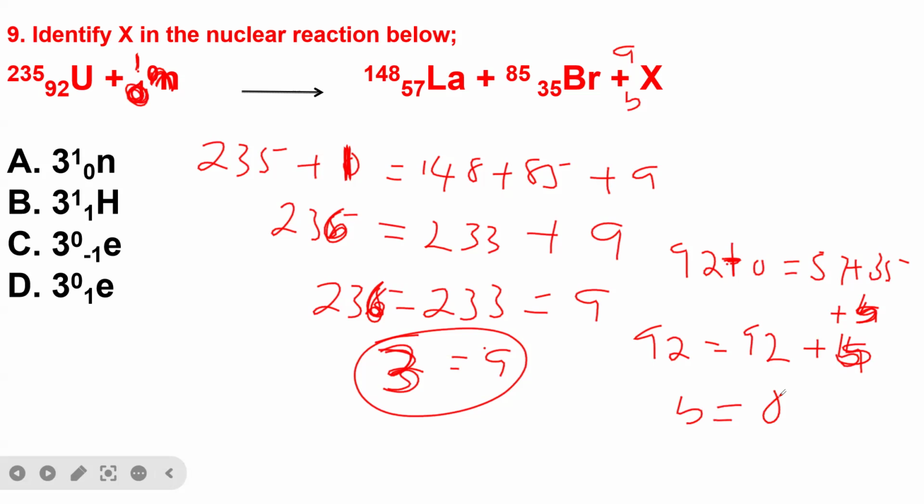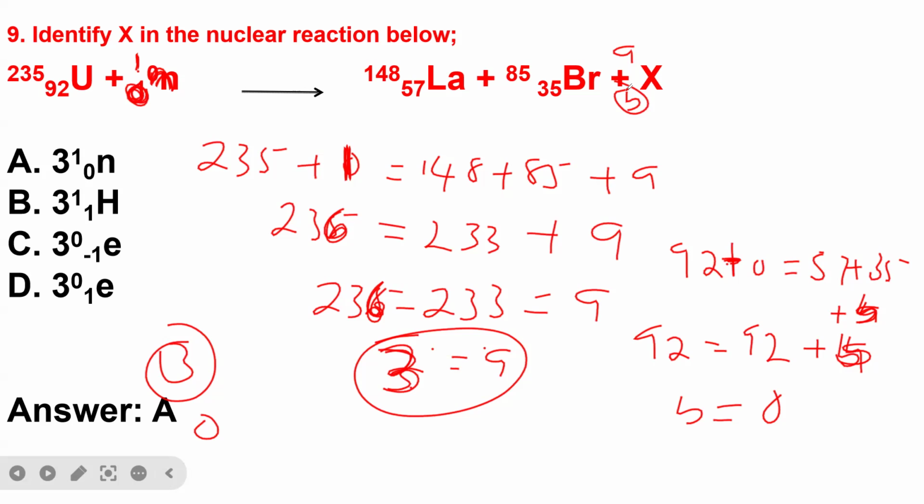So now, what is the answer? The answer here is going to be A, because here we have 3. If we say 3 times 1, it gives us 3, and if you say 3 times 0, it gives us 0. Therefore, at the end, the mass missing on the product side is 3, and the atomic number is 0 for this B. That means the answer is A. It means that 3 neutrons are generated after the bombardment of uranium-235 with 1 neutron.